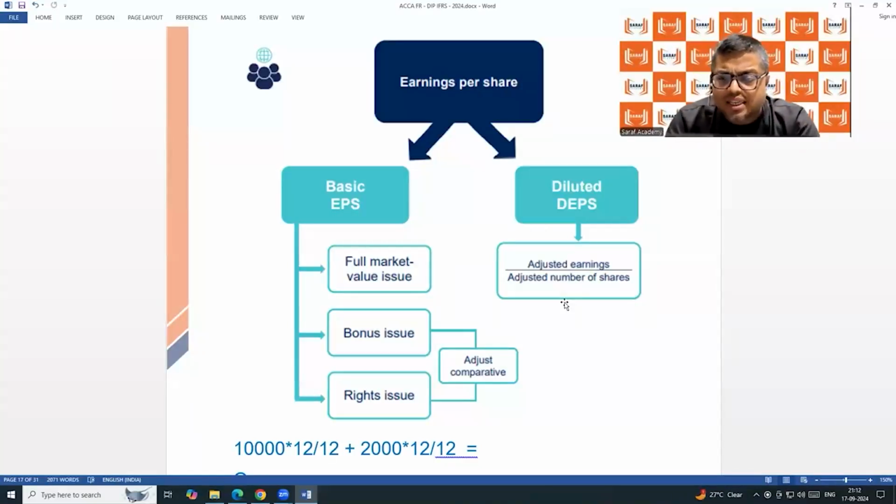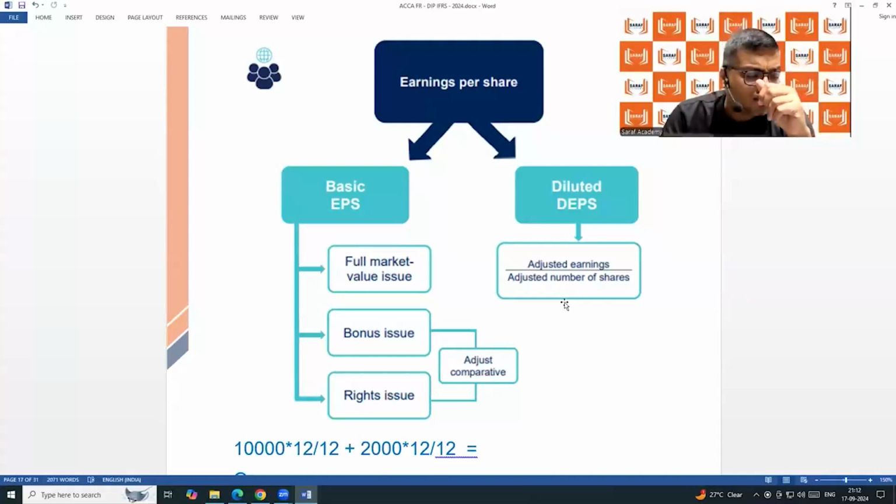And the number of shares in Saraf Academy is 10,000. So 5 lakh divided by 10,000 becomes the earnings per share of Saraf Gurukul Private Limited for the year March 2024.